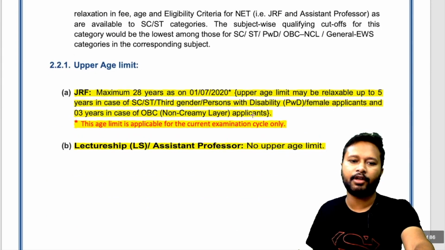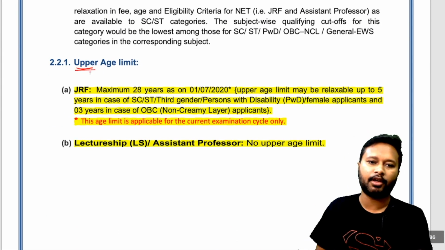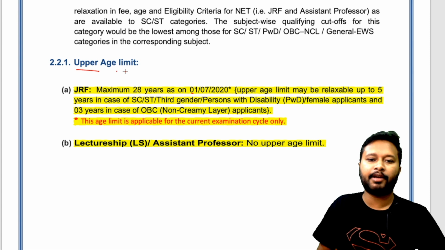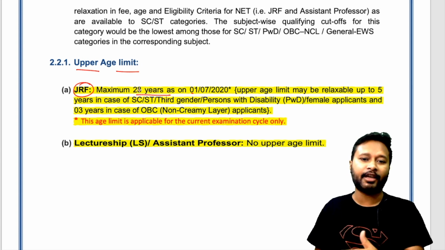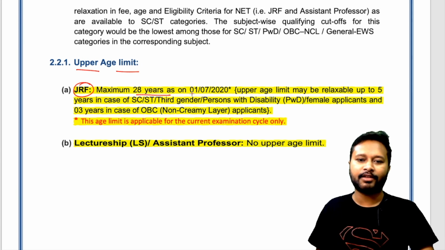Now coming down a little bit to the age limit. Let's talk about the upper age limit for JRF, maximum 28 years. In writing, the age has not been increased, but you can see that as on 1st of July 2020, they have actually given an age relaxation. What does that mean?